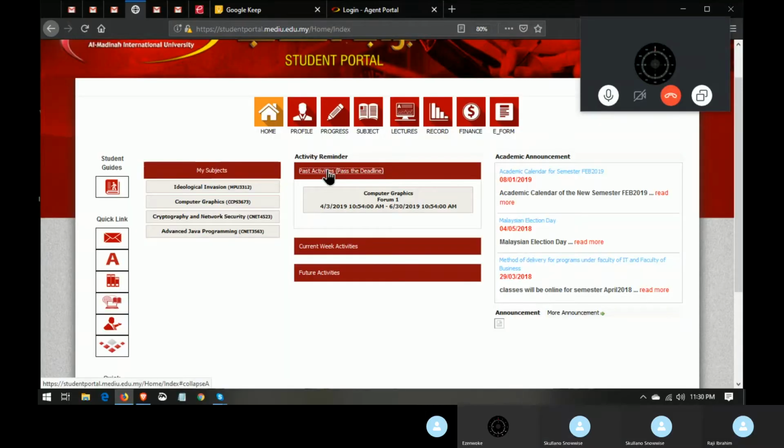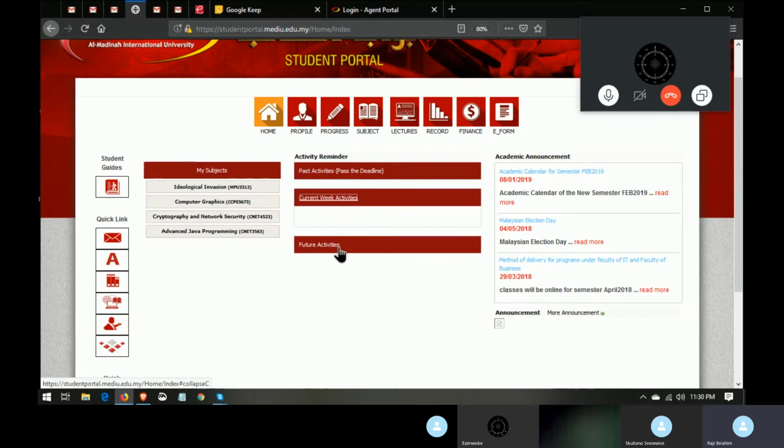You failed to do, you will see it under the past activities. Then the current week activities, let's say you have an assignment that is going to close on Tuesday or Wednesday, you are going to see them under the current week. It usually shows you activity that will close in the next 3-4 days.